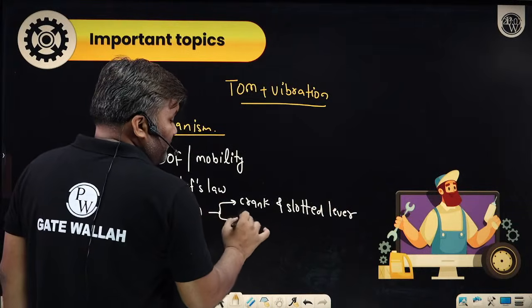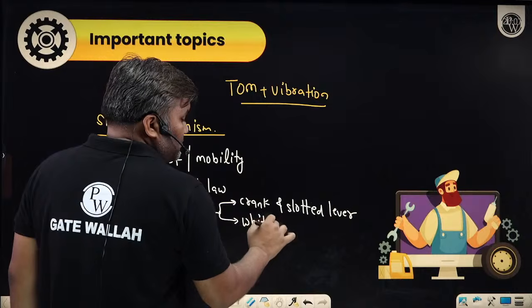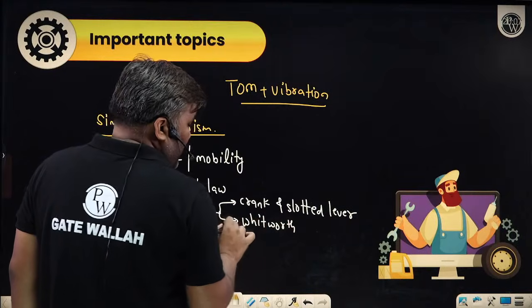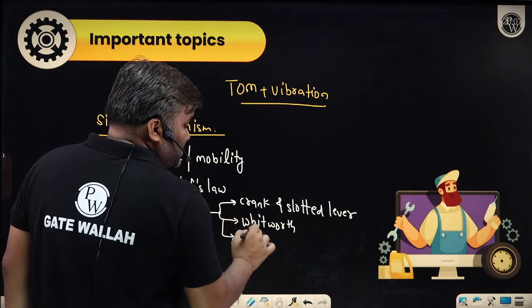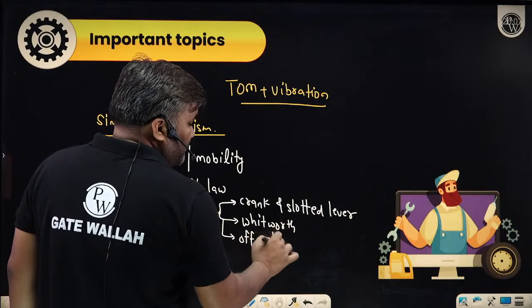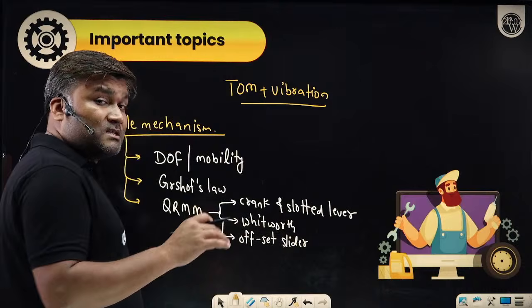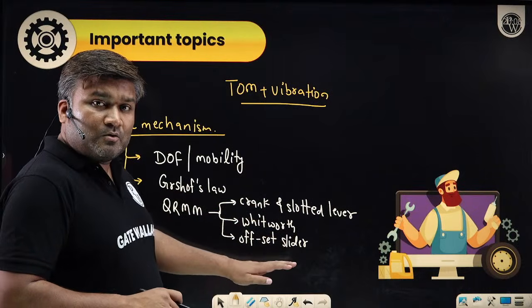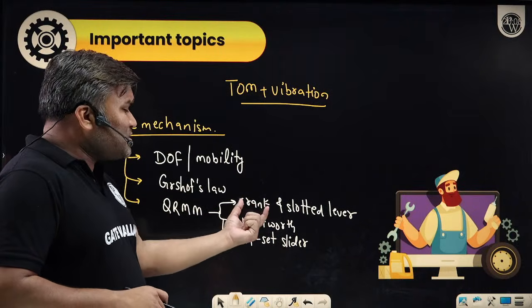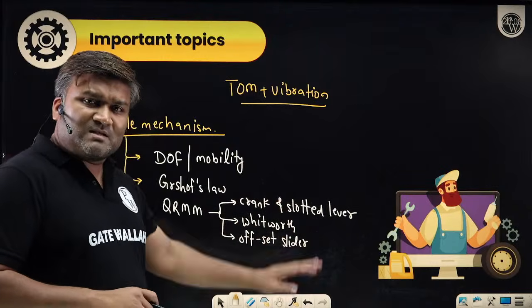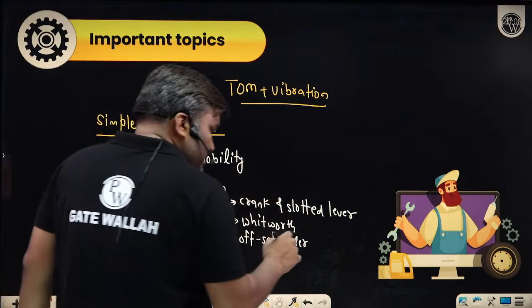Then we have Whitworth, and then we have the offset slider crank mechanism also. Questions have been asked in GATE on all these three quick return motion mechanisms. The most important is crank and slotted lever. I will discuss all these three: crank and slotted lever, Whitworth, and offset slider crank mechanism.